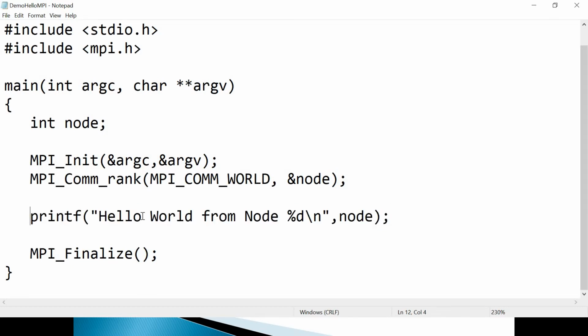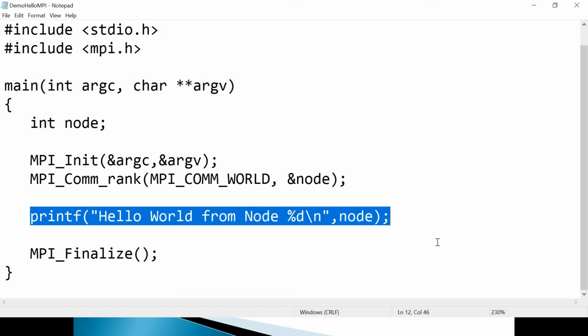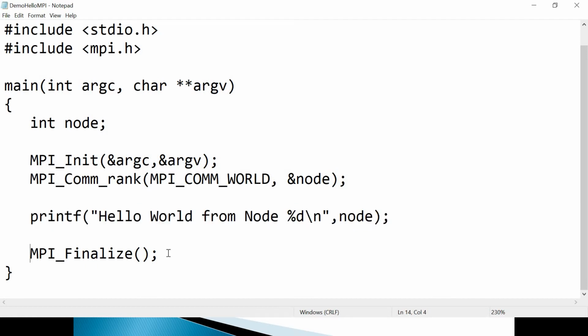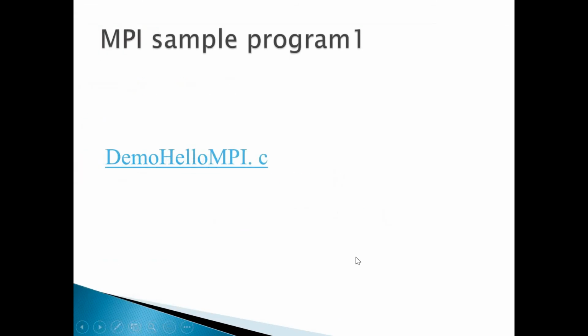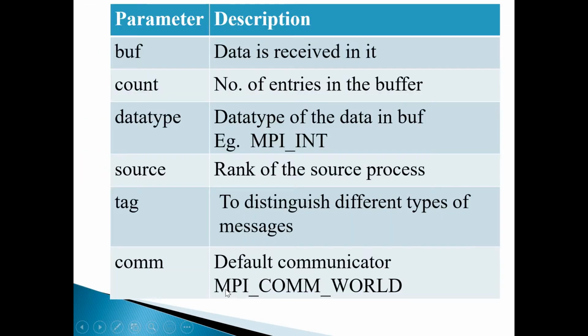So the logic is just that I want hello world printed from that many number of nodes, and the node number, the rank, I am printing here. After that I am terminating the MPI environment using MPI_Finalize. So I hope this is a simple program and it is clear. Now let me close it and I will show you the execution of this program.